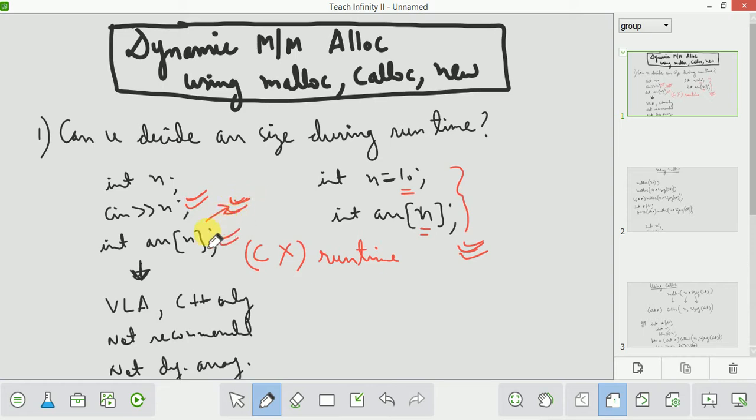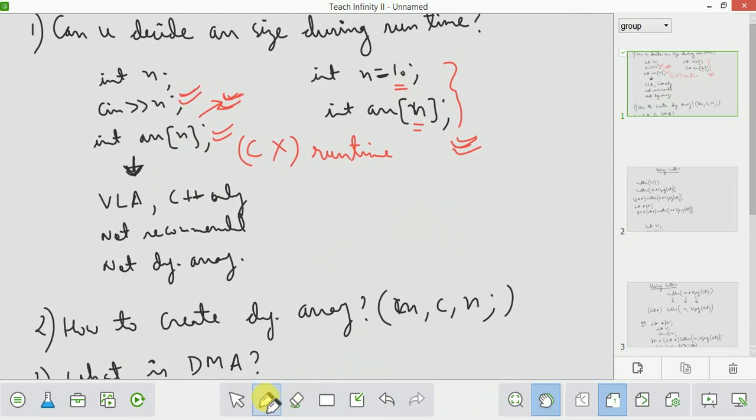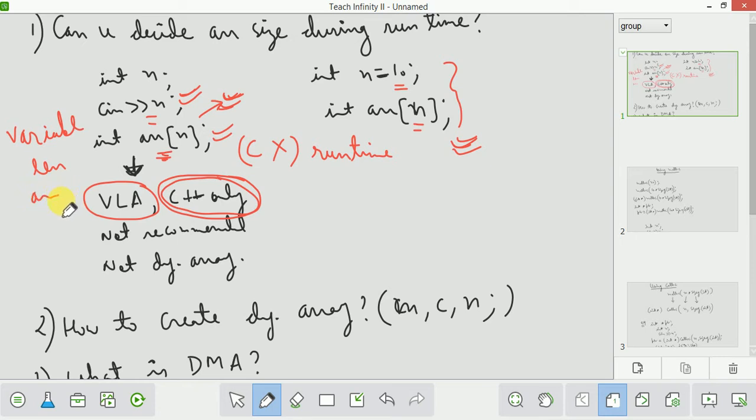These are actually variable length arrays, and these are allowed in C++. In C++, you can decide the number of elements in an array during runtime, by using input from the user. This is available only in C++, and these are called variable length arrays. VLA means variable length array. But always remember that these are not recommended.